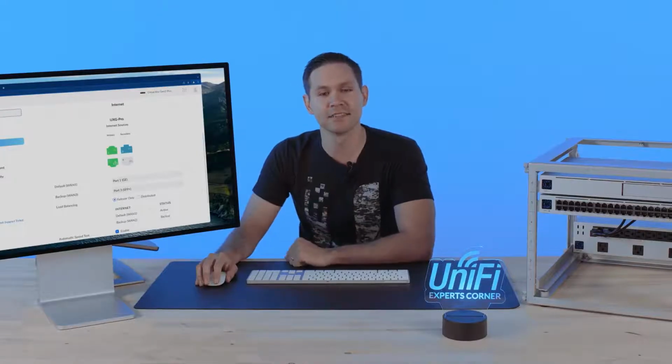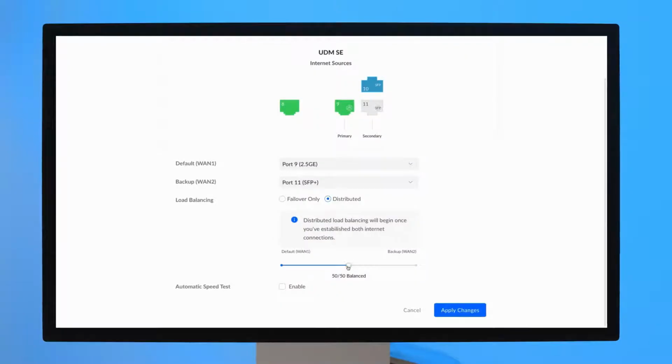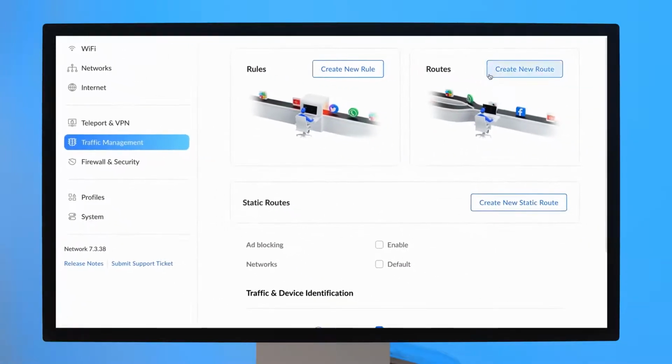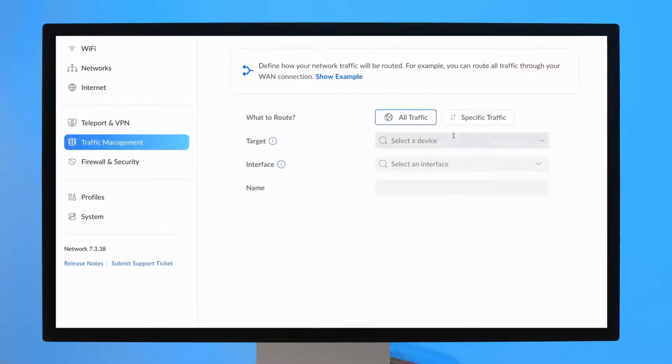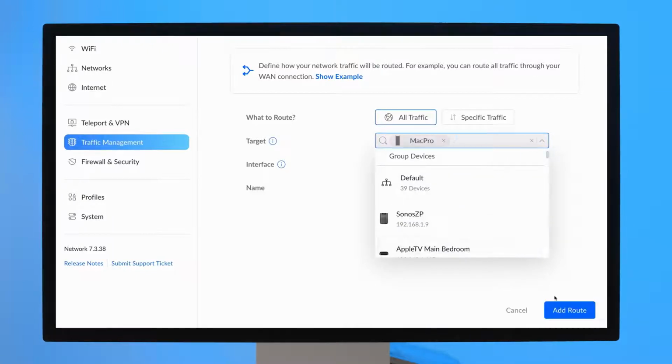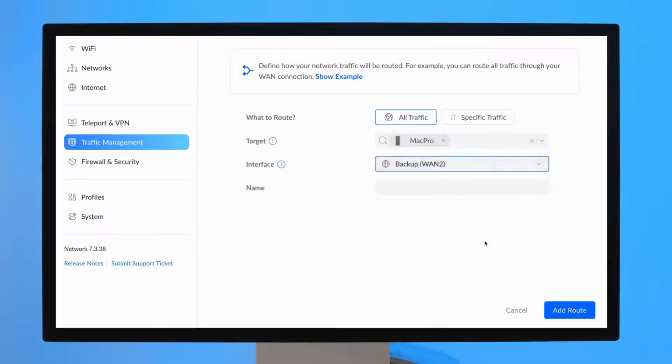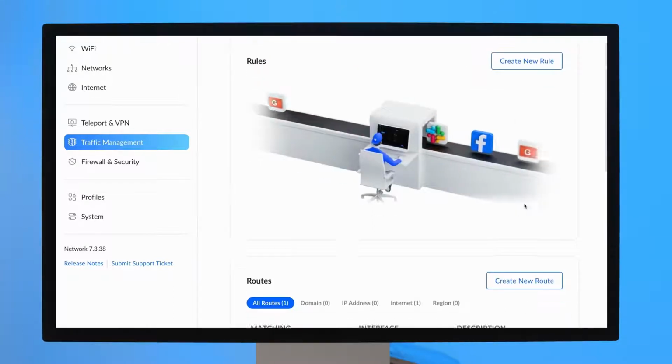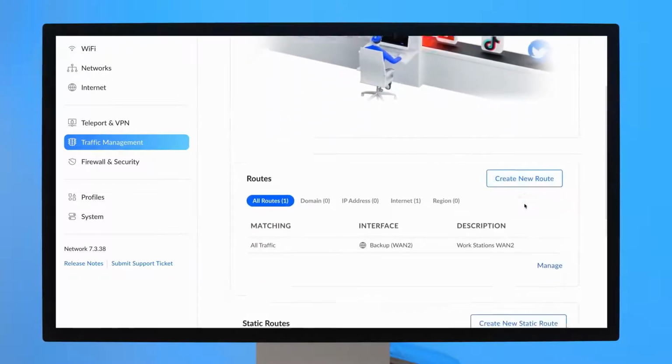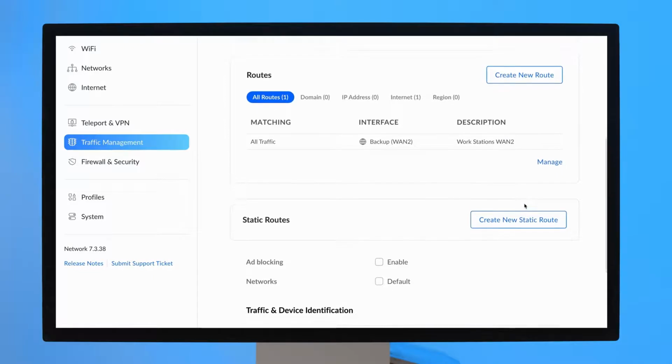Next, let's cover versatility. UniFi allows powerful control of the traffic passing through each WAN connection. You may generally distribute a percentage of traffic through each WAN, or you can leverage our traffic routes for more granular control. This enables you to select traffic from certain networks or devices, or traffic destined for certain external IPs and domains. This is particularly useful when combined with our traffic routes, which enables you to further set bandwidth limitations.